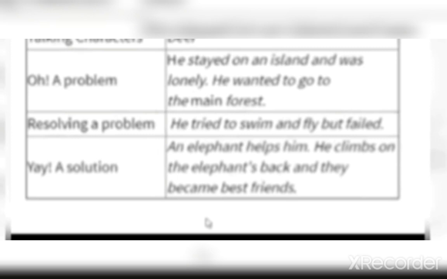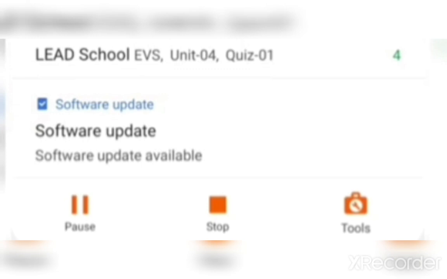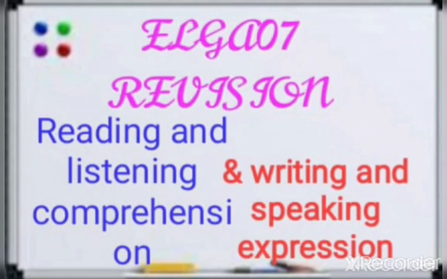In today's class we revised reading and listening comprehension and writing and speaking expression. Your homework is to read the story in WS2 and do WS3.